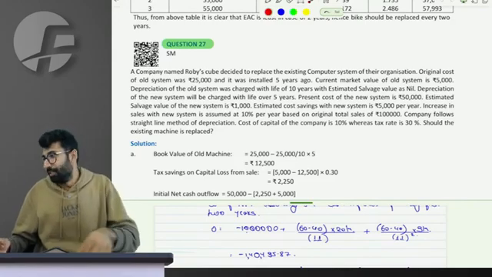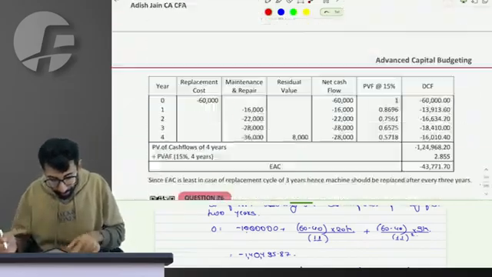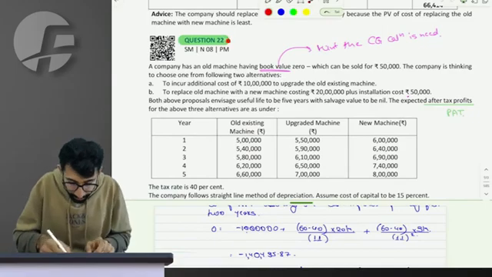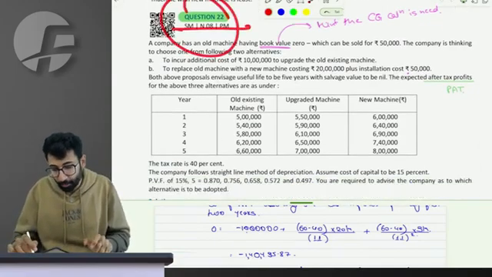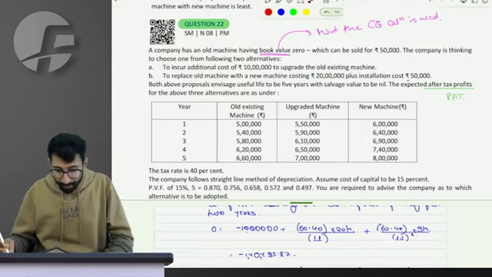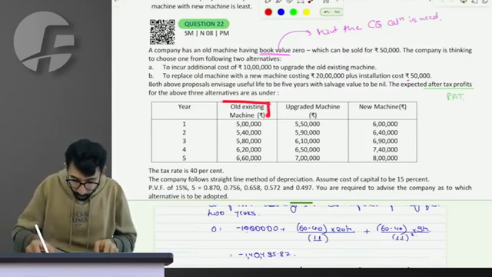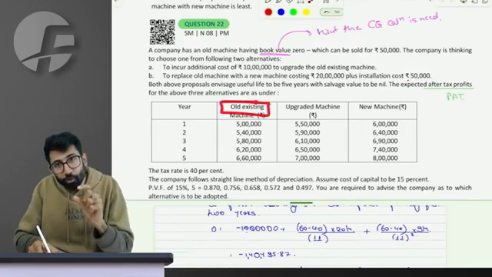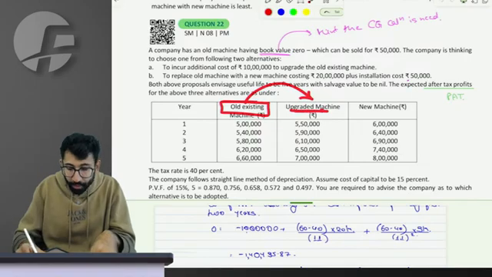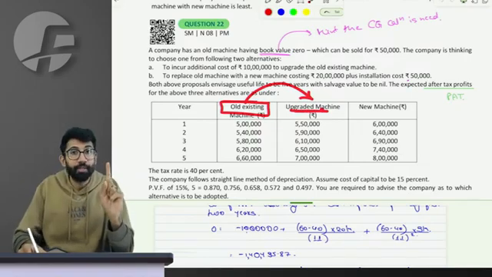Anyway, question number 27 gets done. Another question, I'll just give you a sense of it. We won't solve it entirely. Question number 22, please look at this. In this case, what they say is that I have an old machine. For the old machine, I have two choices. Scenario 1, upgrade the machine. So old versus upgrade is scenario 1.